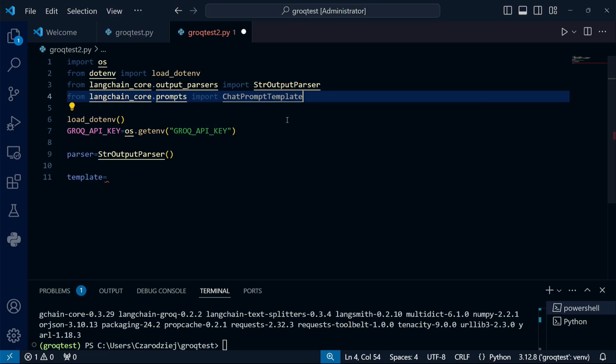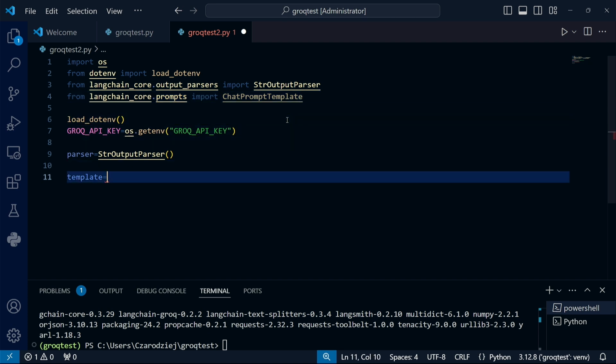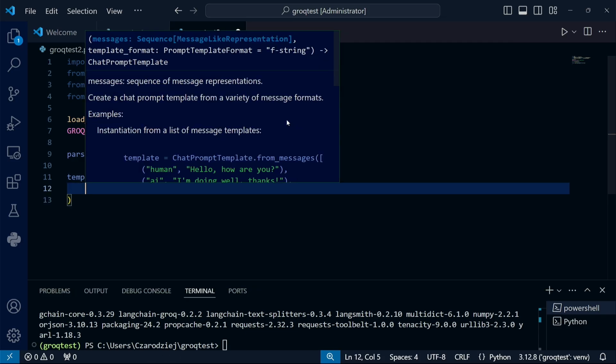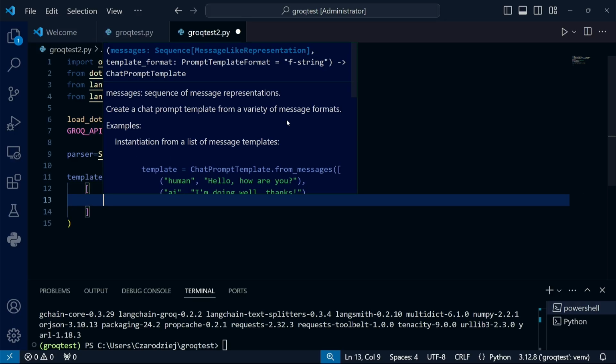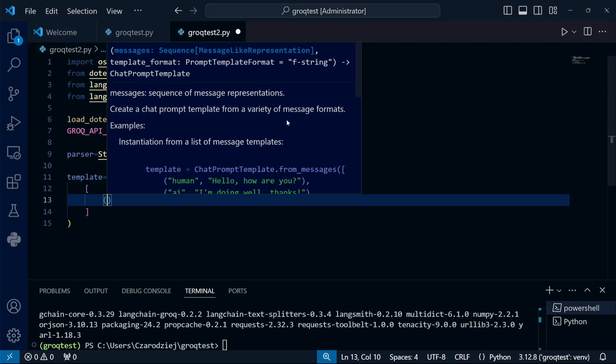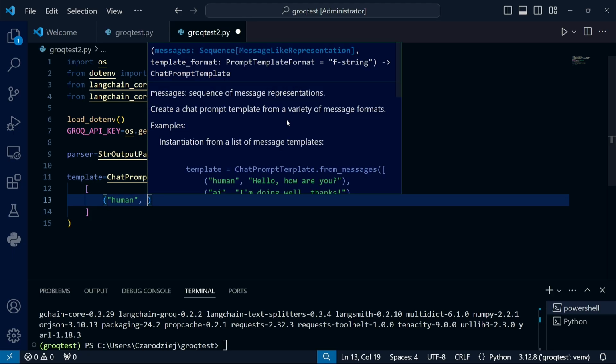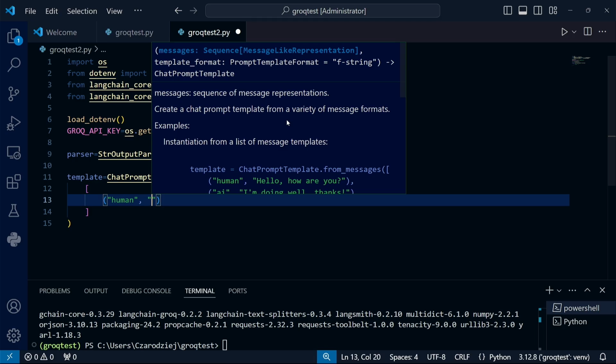The template is very useful, as you can guess, when we have repetitive prompts. The simplest method to create it is by using messages. In this case, we will use the simplest list of messages, which means just one from the user. The argument of the from messages method is an array, so even if there is only one message, we still place it in square brackets.